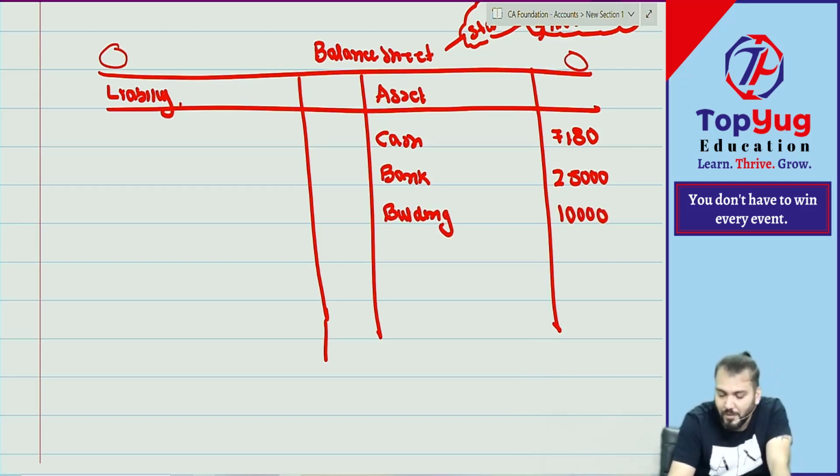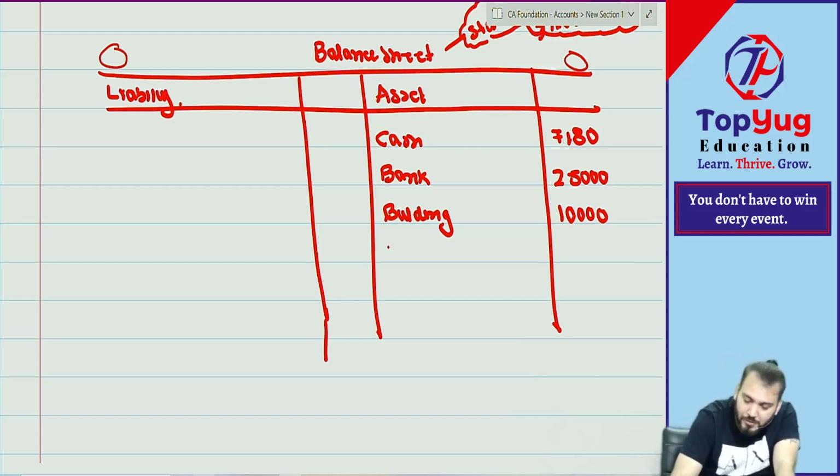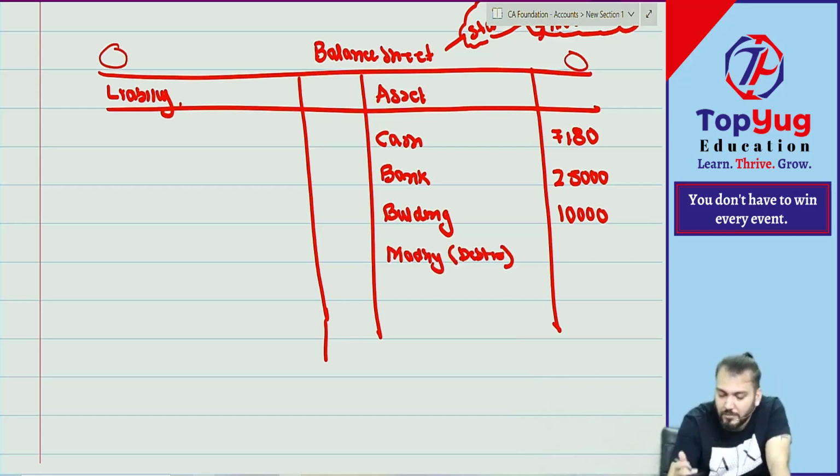Then, Vijay, so I think no balance only. So nothing to write. Then what? Madhu is what? Debtor. Debtor will come in which side? So Madhu, write down. If you want to write down he is a debtor or trade receivable, how much? 2,000.